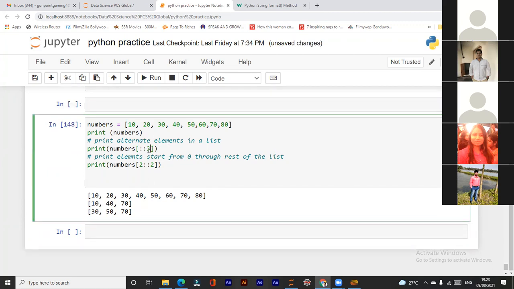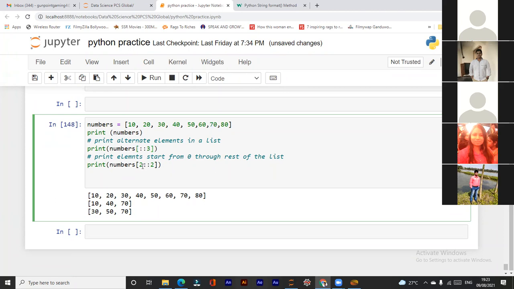Now, when I have written 3, it will select the third element. So from first, it will take 10, then it will take 1, 2, 3. It will take 40. Then again 1, 2, 3. It will take 70. Third element. It will consider every third element.